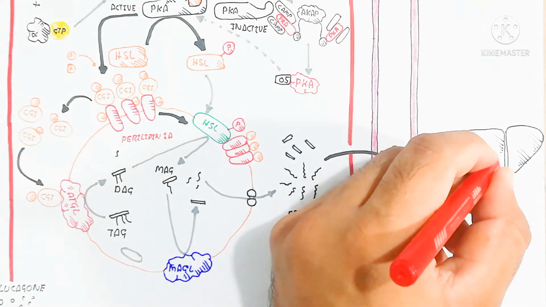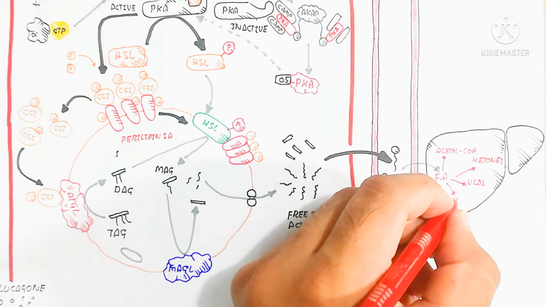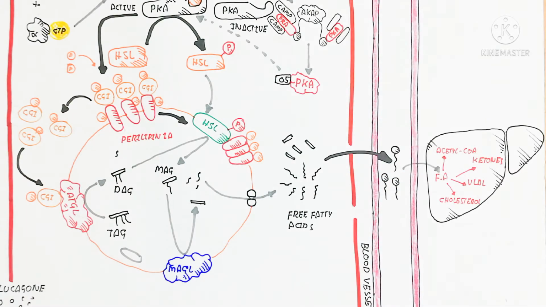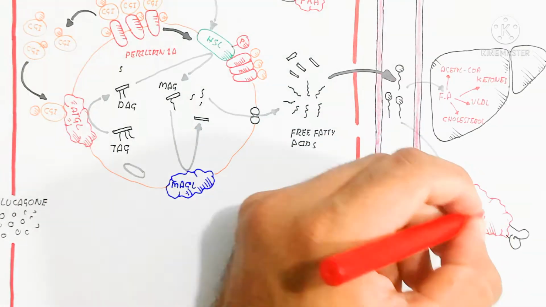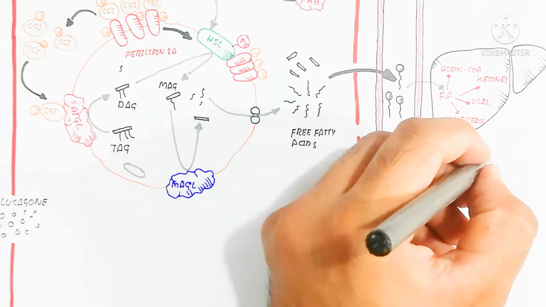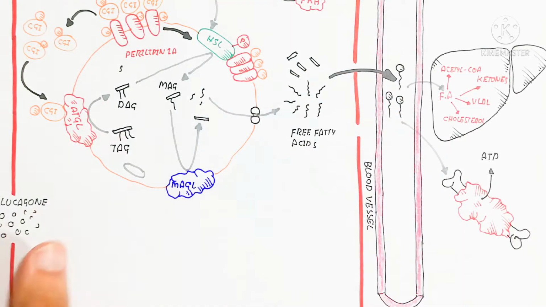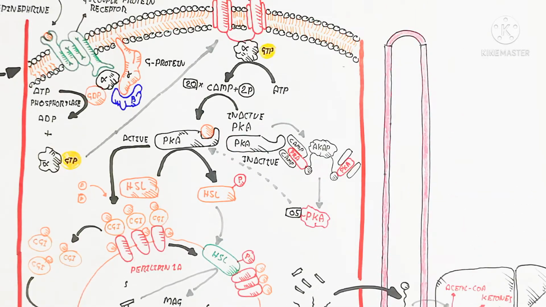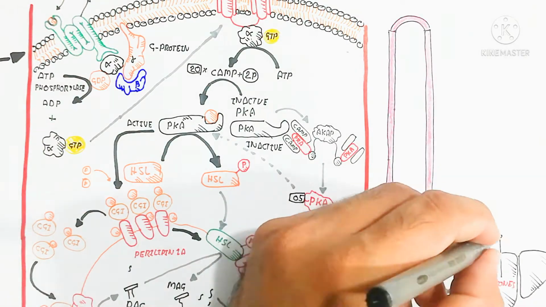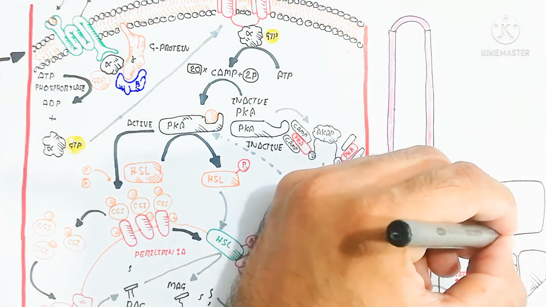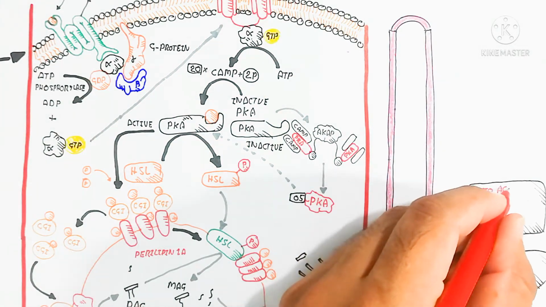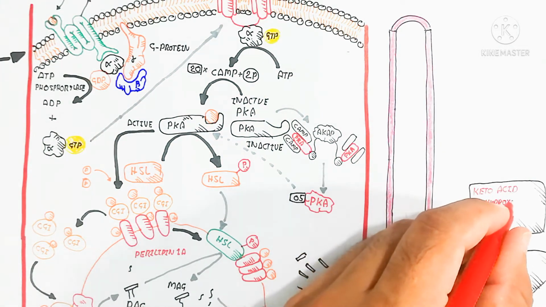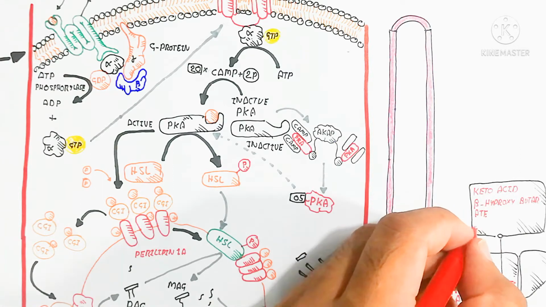These free fatty acids and glycerol will convert into acetyl CoA by a mechanism we will not cover here, and ketones and very low density lipoprotein and cholesterol. This acetyl CoA will produce ATP in the mitochondria, while keto acid produces ketones. The ketones are in the form of keto acids, beta hydroxybutyrate and acetoacetate.